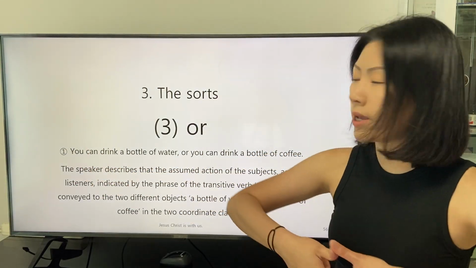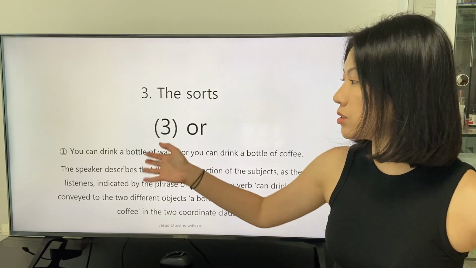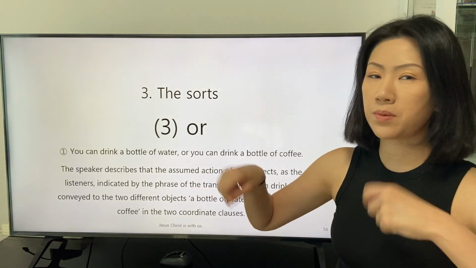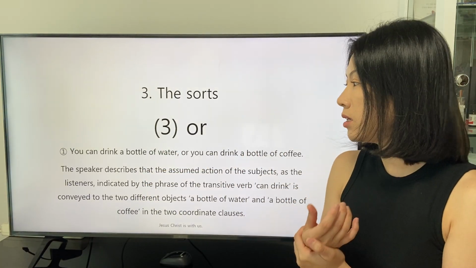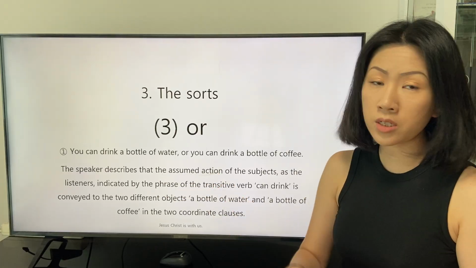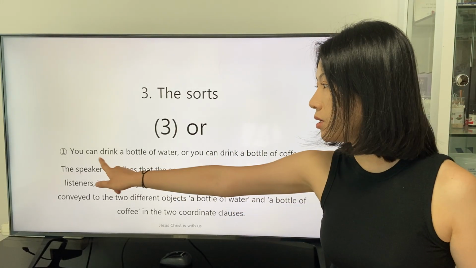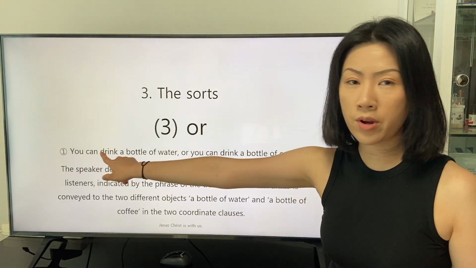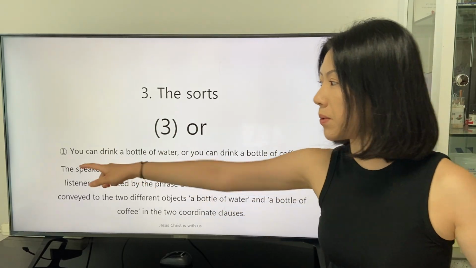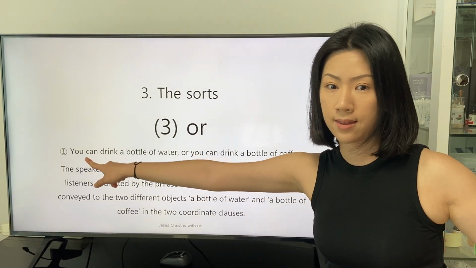The reason why I state that the actions described in each clause are assumed actions is that each verb, the transitive verb drink, is described by the modal verb can.